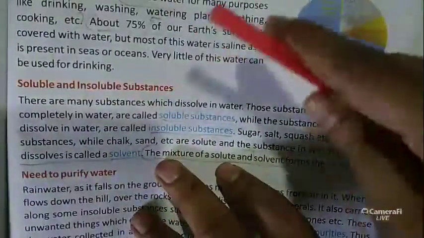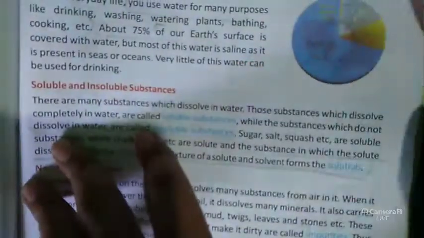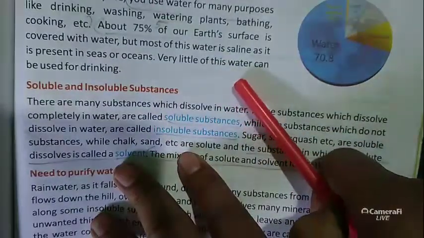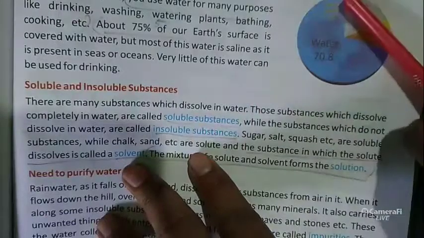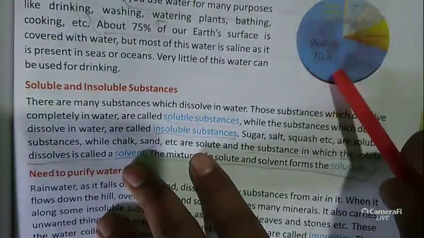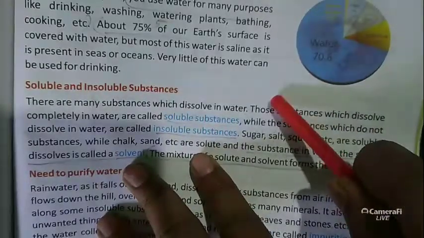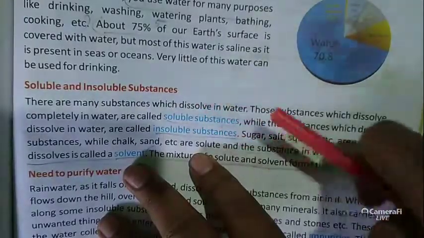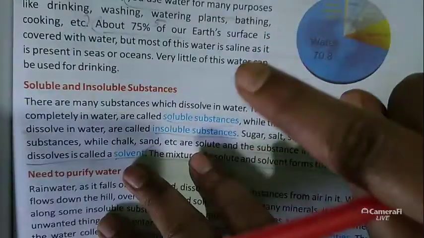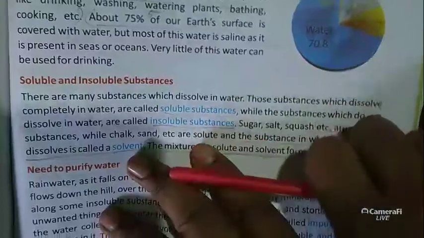Look at this. 75% of our Earth's surface is covered with water, but most of this water is saline, as it is present in the sea, and we cannot drink it. Here, look at the picture. There is 70.8% water, but only a little of it can we drink, and the other water is saline water present in seas or oceans.